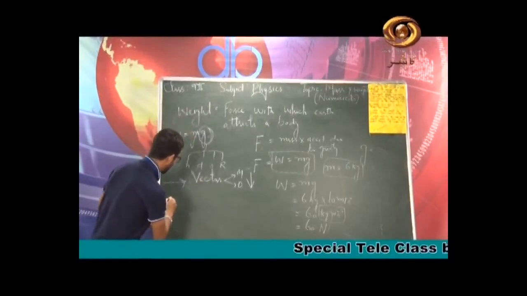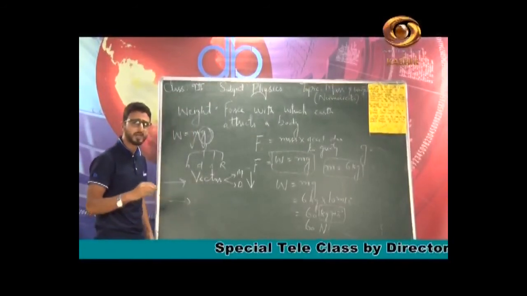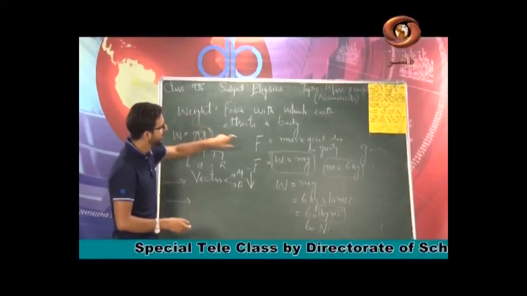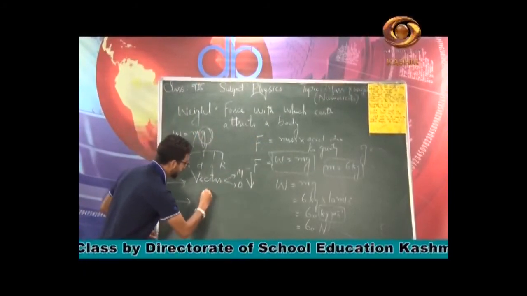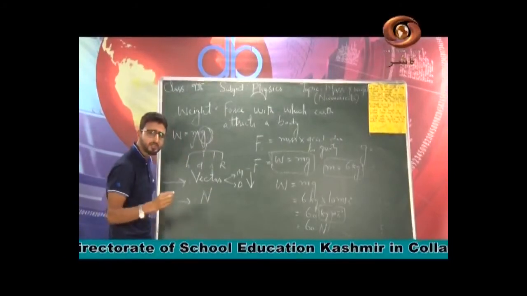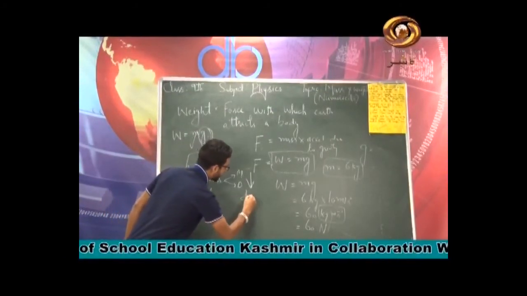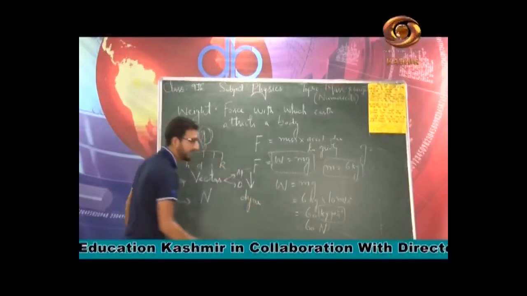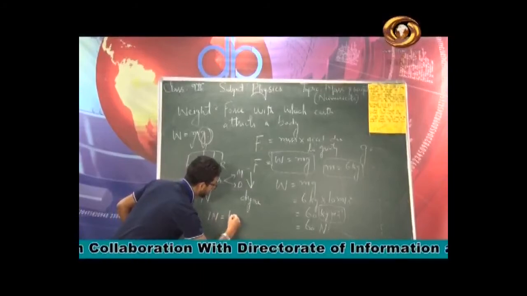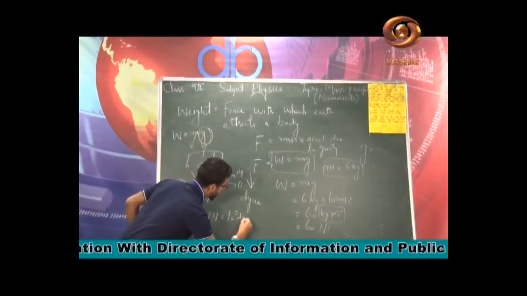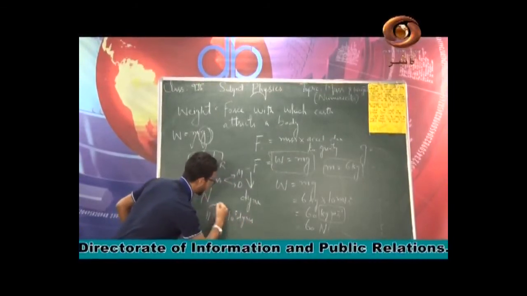Now one thing more, the SI unit of force, rather the SI unit of weight, will be same as that of force. And what is that? That is Newton. And what is the CGS unit of this weight now? It will be equal to Dalton. If you remember the relation between the two, 1 Newton is equal to 10 raised to power 5 Daltons, right? This is the relation between the two.